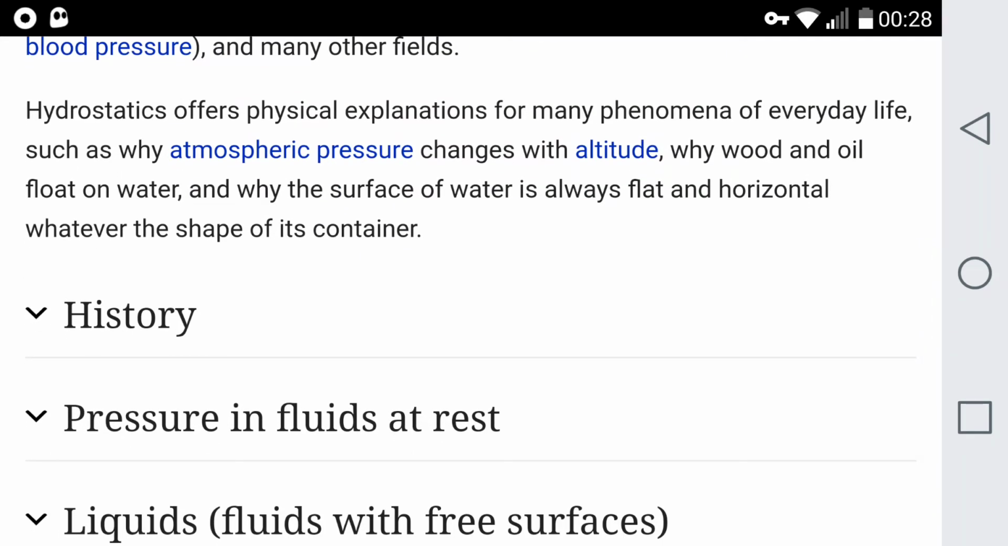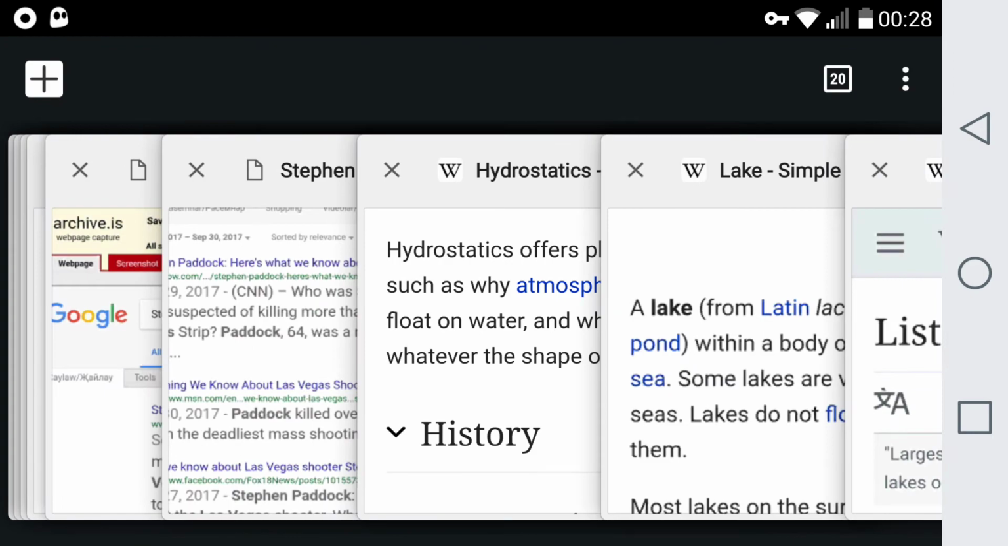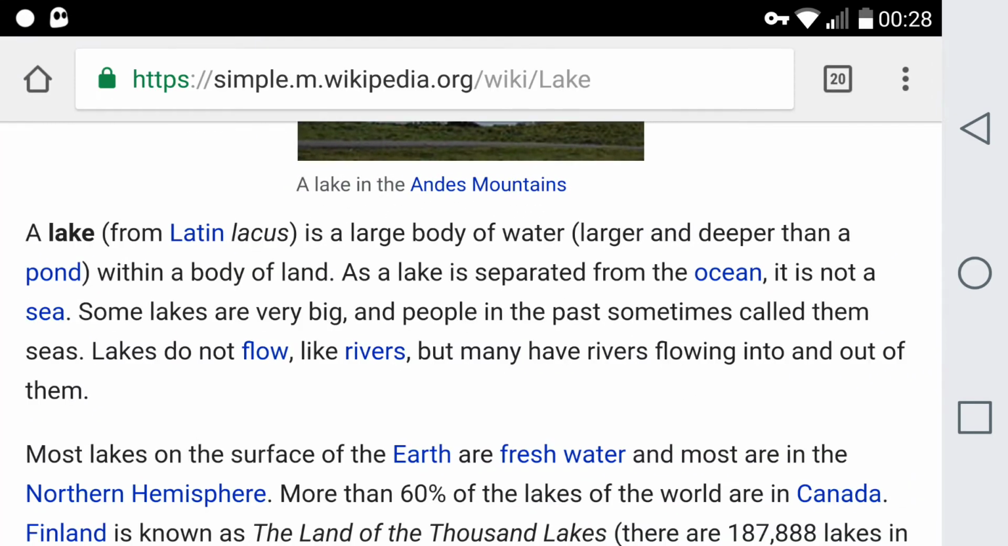Hydrostatics offers physical explanations for many phenomena of everyday life, such as why atmospheric pressure changes with altitude, why wood and oil float on water, and why the surface of water is always flat and horizontal, whatever the shape of its container. Okay? Now we're going to have a look at this here.